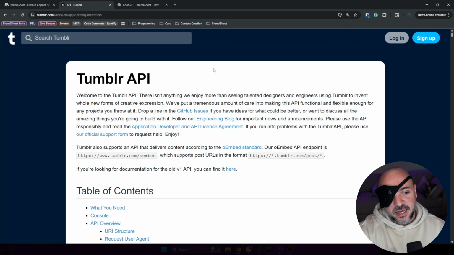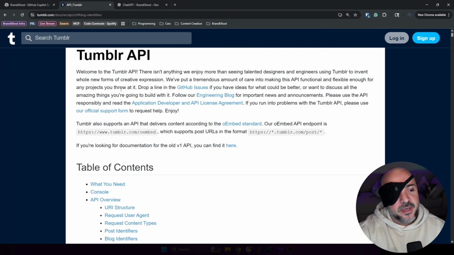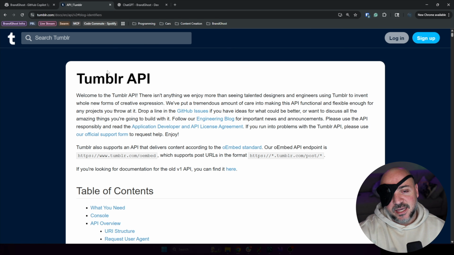So we're going to be looking at a Tumblr API today. On my screen right now, I have the Tumblr API pulled up, and this all stems from the fact that I had a user request come in for Brand Ghost. Someone said, "Hey, Nick, I would love to be able to post content across my different Tumblr blogs, but it looks like your platform only supports one."